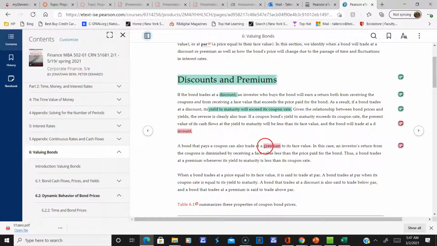And here's the second case: a bond will trade at a higher price compared to its face value. In this case, an investor's return from the coupons is diminished by receiving a face value less than the price paid for the bond. Thus, a bond trades at a premium whenever its yield to maturity is less than its coupon rate.